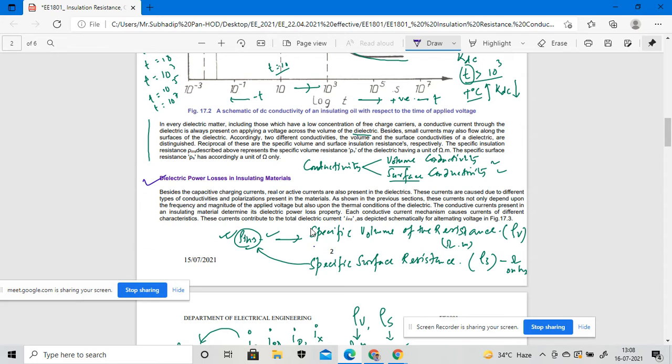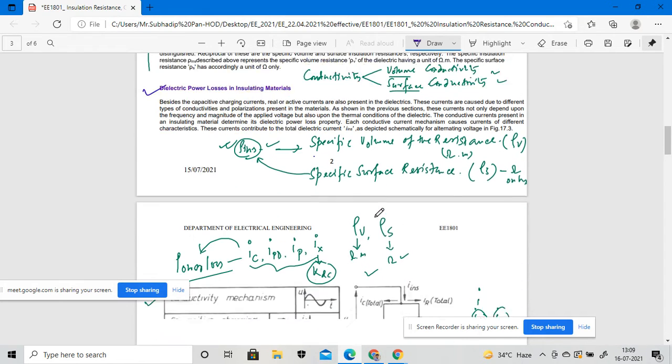As we know, the conductive current present in the insulating material determines the dielectric power losses. Each conductive current mechanism causes current with different characteristics. These currents contribute to the total dielectric current, which is considered as I ins, dissipated simultaneously for the alternating voltage applied on the particular terminal.